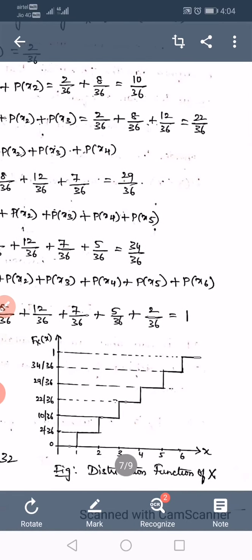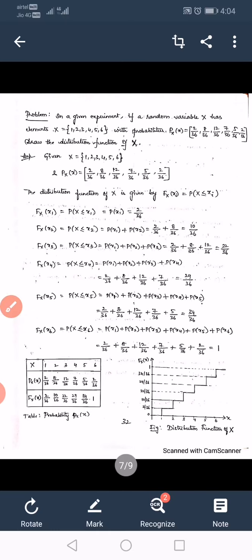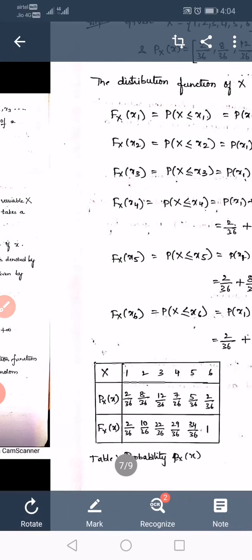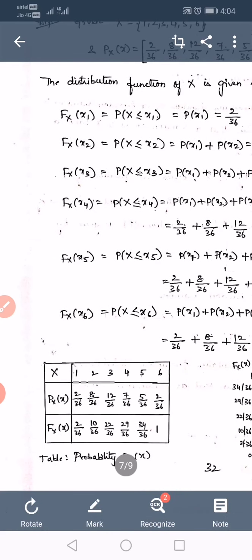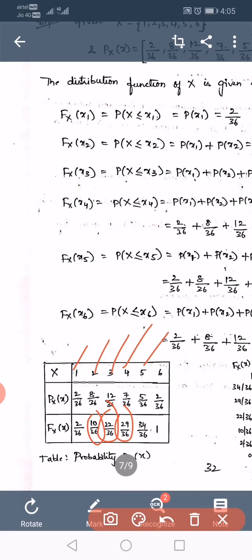X-axis is small x and y-axis is the distribution function. So x values 0, 1, 2, 3, 4, 5 and 6. At 1 we get the distribution function as 2 by 36, and at 2 the distribution function is 10 by 36, at 3 it is 22 by 36, at 4 29 by 36, at 5 34 by 36, and at 6 it is 1.